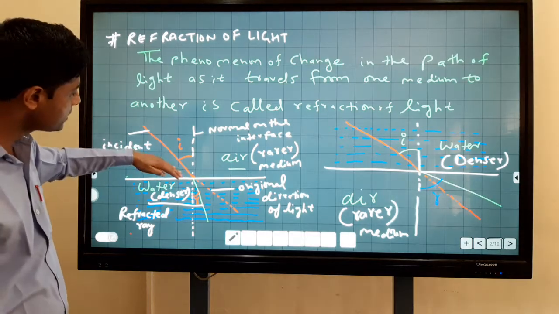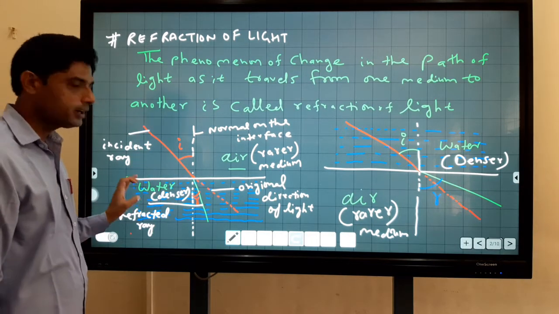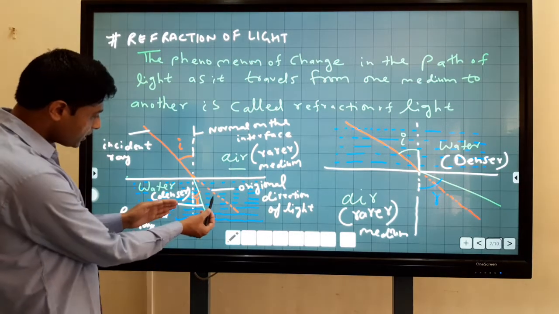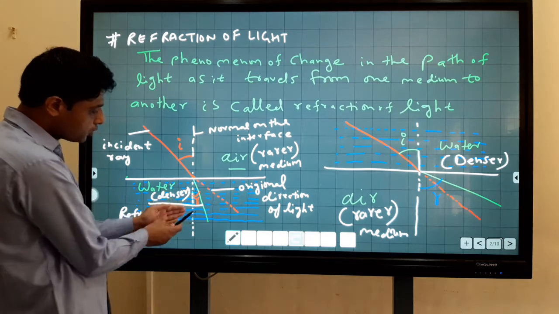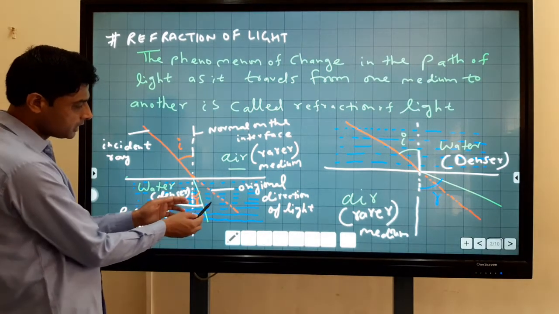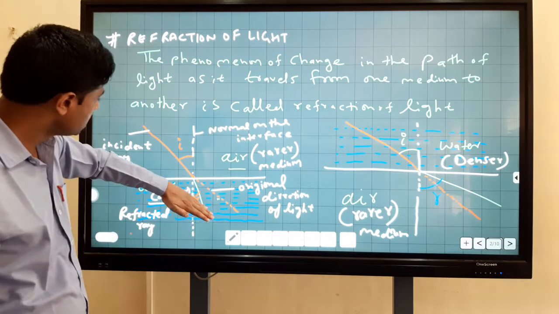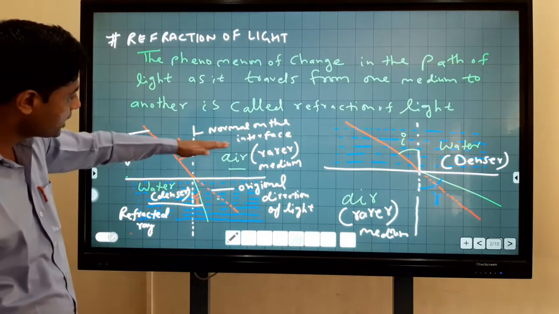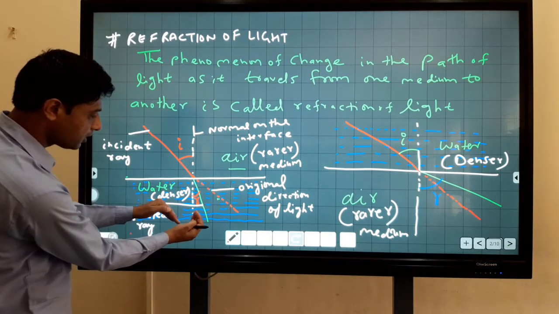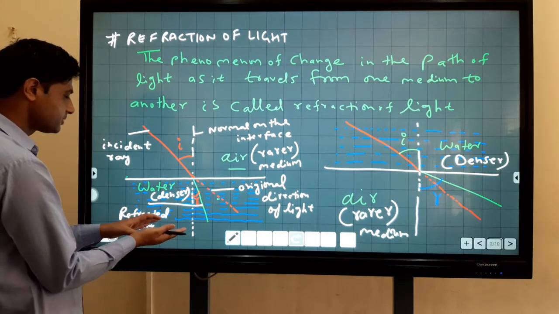When a ray of light travels from air to water, it means the ray travels from rare to denser, so it bends towards the normal. This is the original path of the ray of light. The speed of light will decrease.